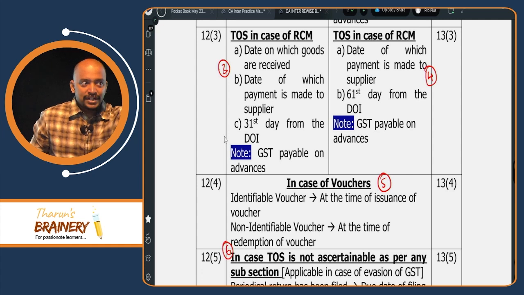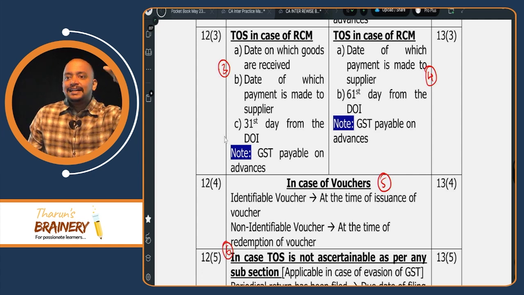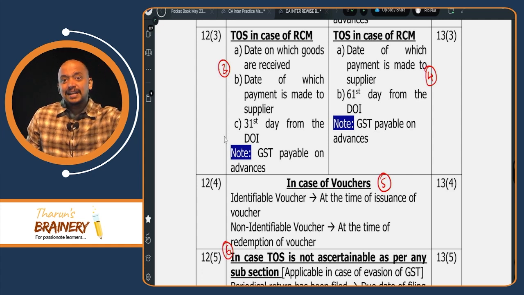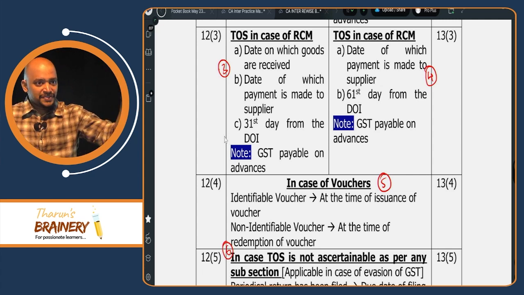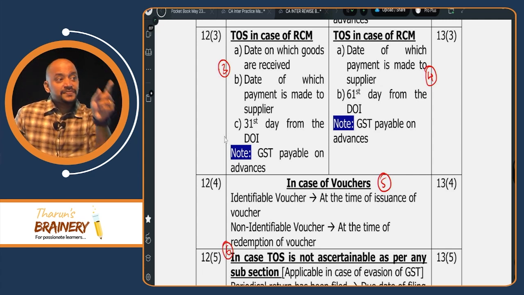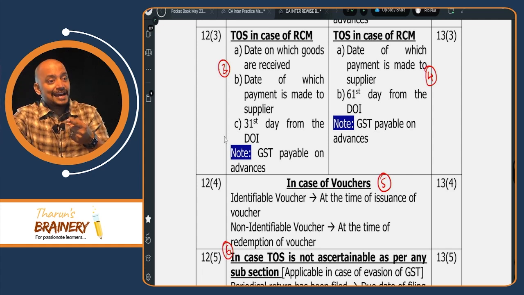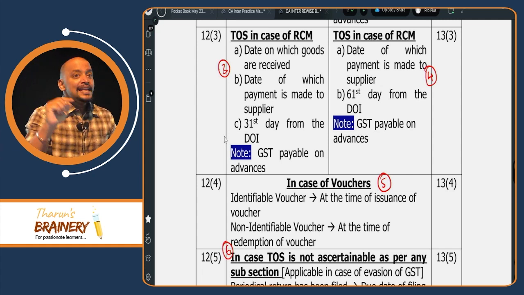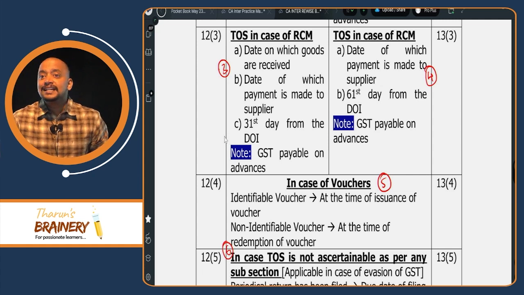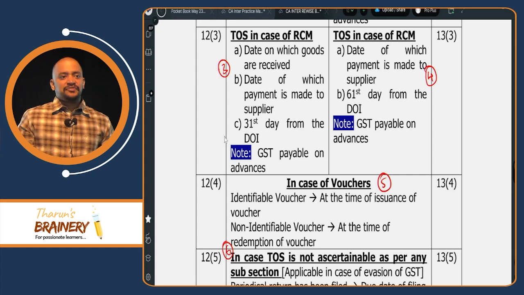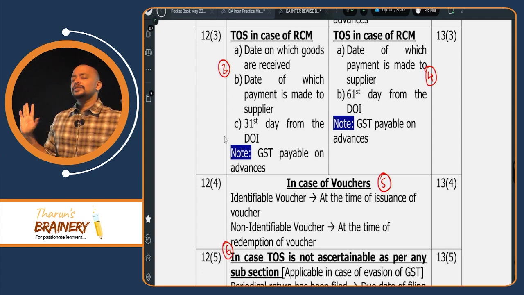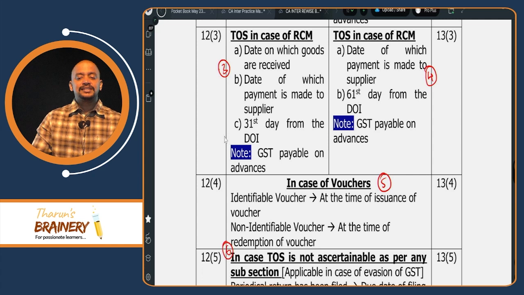Goods RCM, 3 points. Date of receipt of goods, date on which payment is made to supplier, 31st day from the date of invoice, whichever is earlier. But in case of services RCM, the first date is not there. Only the second and third date. That is, date on which payment is made to supplier, and instead of 31st day, it is replaced with 61st day from the date of invoice. Come on, tell me 2 points. Goods RCM and service RCM.